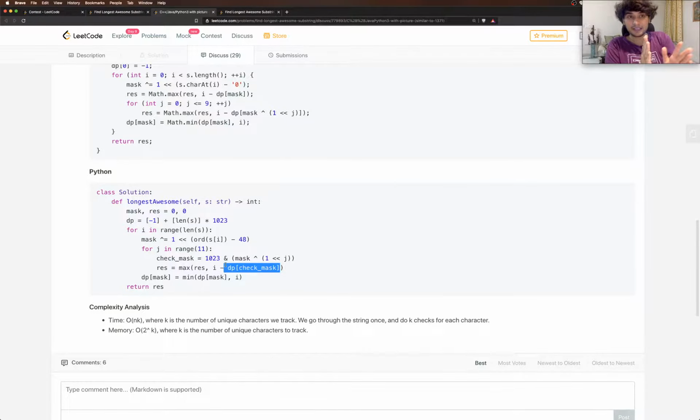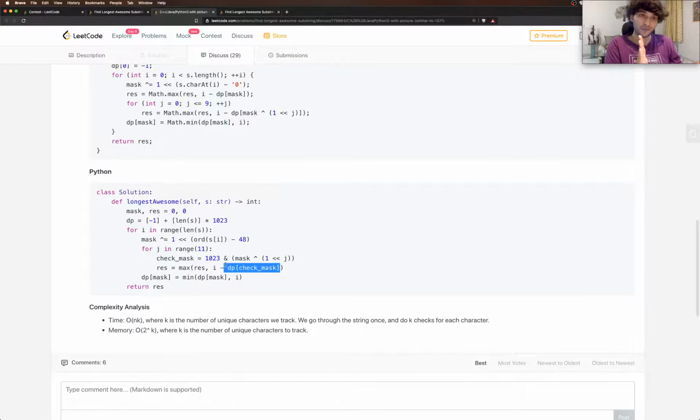One by one, it's going to take all those values. Now, for all those possible past bitmaps that we have to check it with, dp of that possible bitmask is gonna have the index of the first occurrence of that bitmask, and we initialized it with the length of the string.